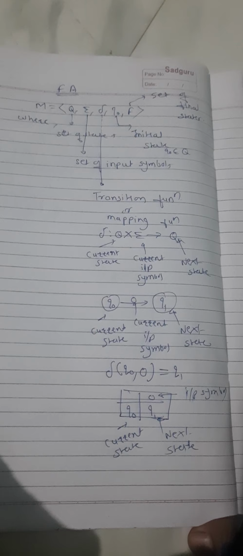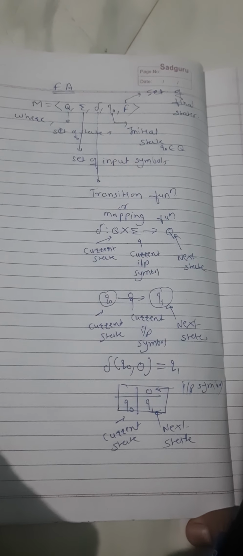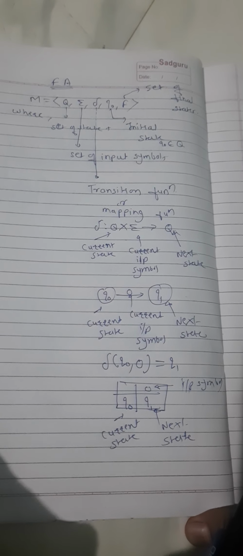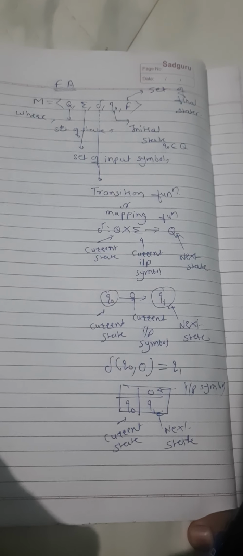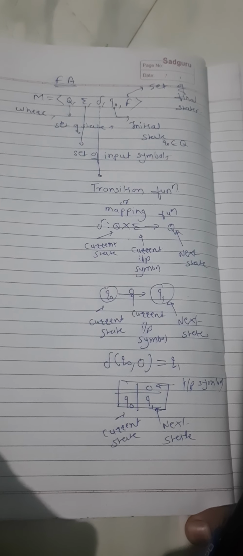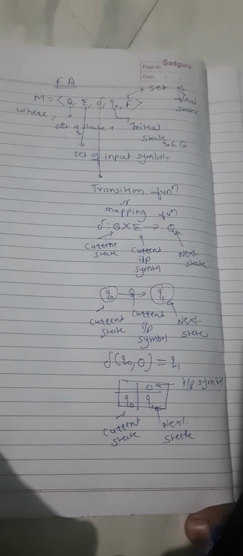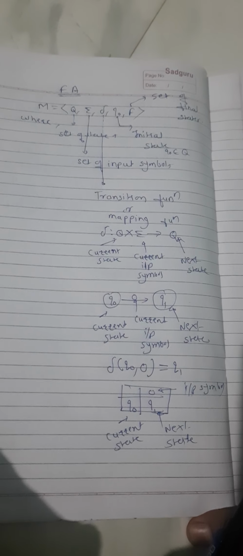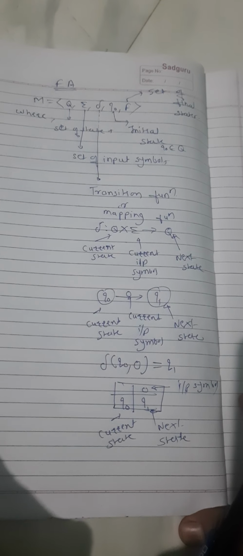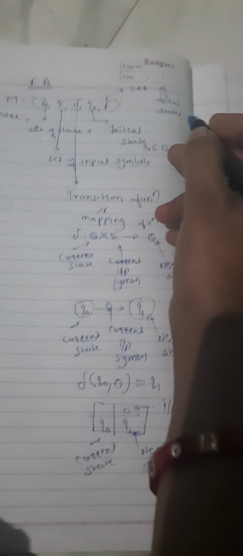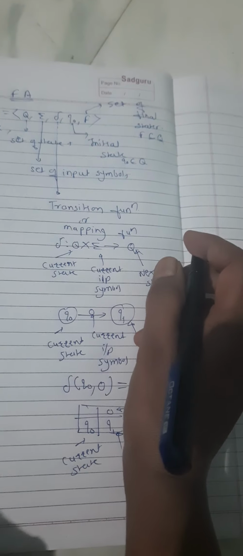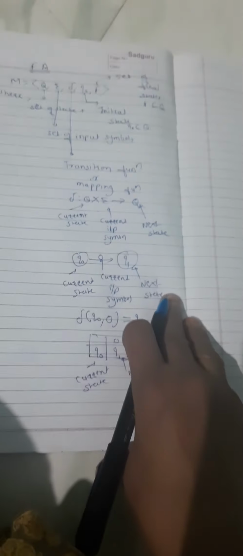It is composed of 5 tuples: Q, sigma, delta, q0, F. Q is a finite non-empty set of states. Sigma is a finite non-empty set of input symbols. Delta is a transition function. Q0 is the initial or starting state, and it belongs to capital Q. And capital F is a set of final states. Capital F is always a subset of capital Q. Okay, this is about the finite automata.